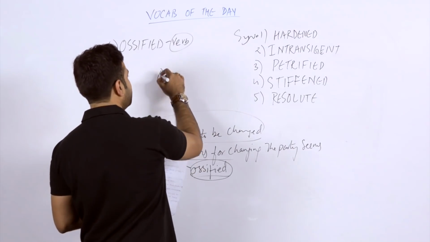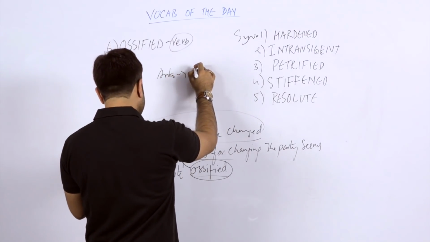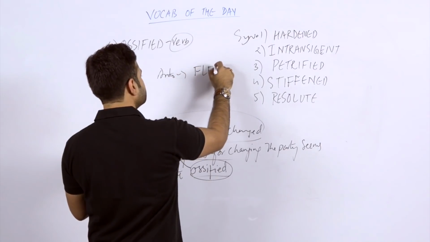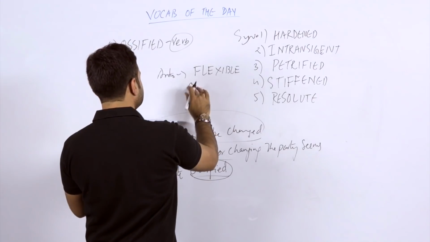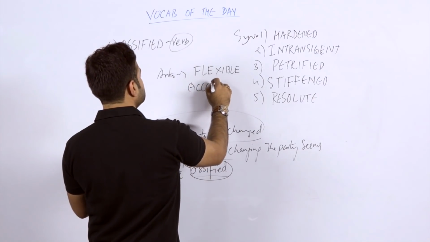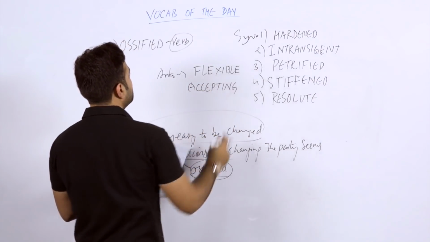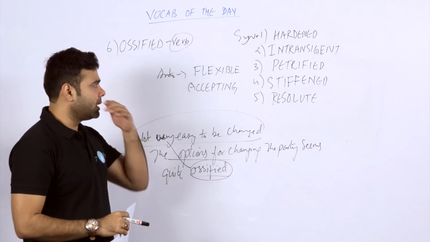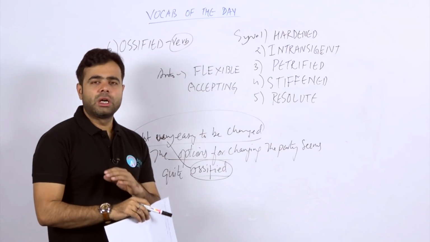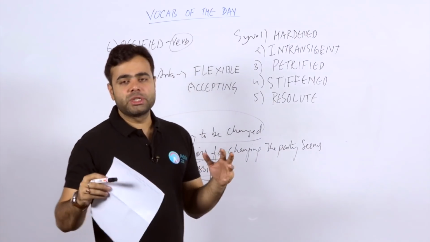So these are the five words which we can easily take as synonyms for ossified. Now in the case of antonym, you can easily take the word flexible and accepting. Students, are you getting the exact meaning of the word ossified? Ossified means something which is hardened, something which cannot be changed easily.